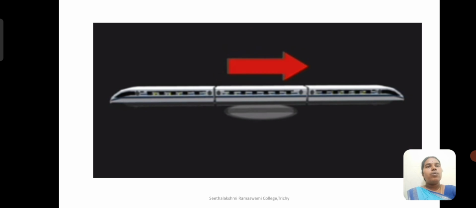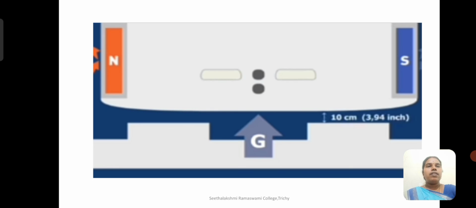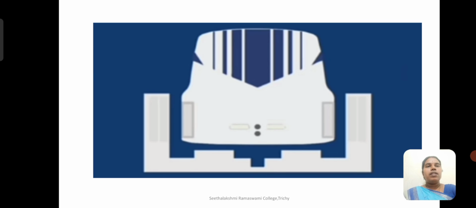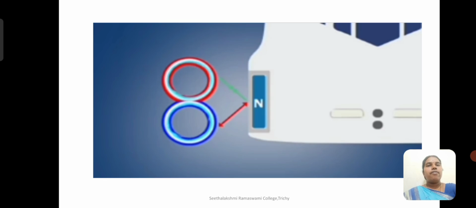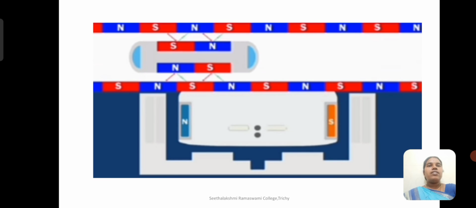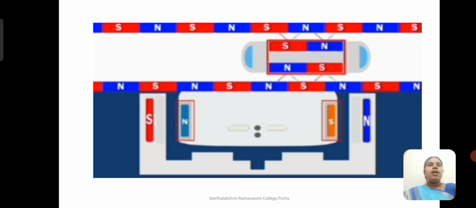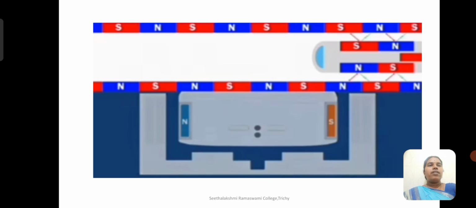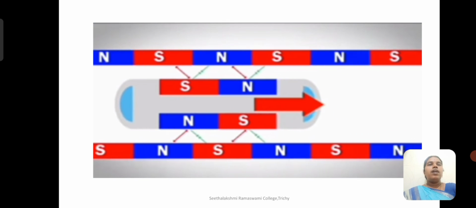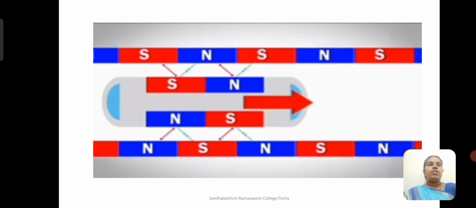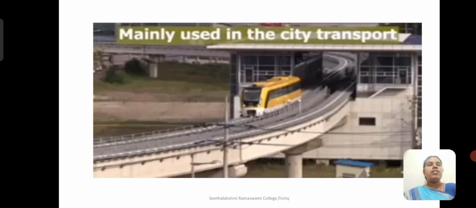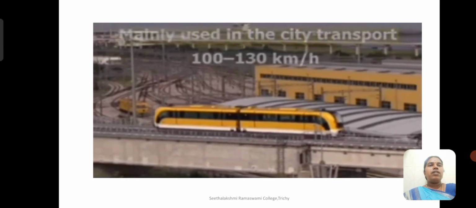So the train moves forward and is suspended, and the levitation and propulsion technique takes place. This is a schematic view of how the pole pieces, the North Pole and South Pole, are placed on the waveguides and trains, and how it is attracted and repelled as the train moves over the rail tracks. You could see like poles getting repelled and unlike poles getting attracted, and the train moves forward with the levitation and propulsion concept, and with the support of this field it is able to float over the train tracks. It is mainly used in different countries.